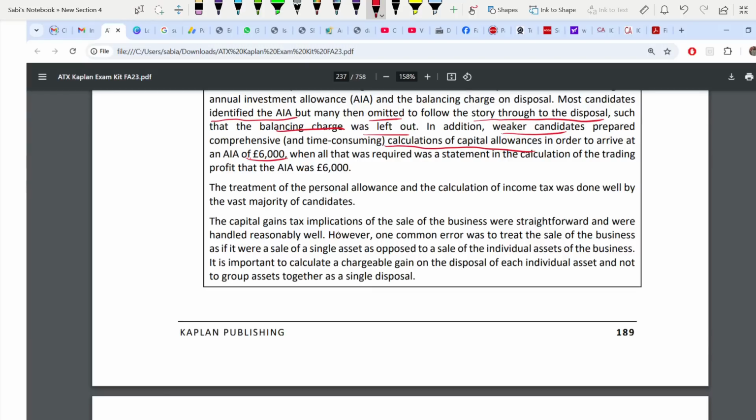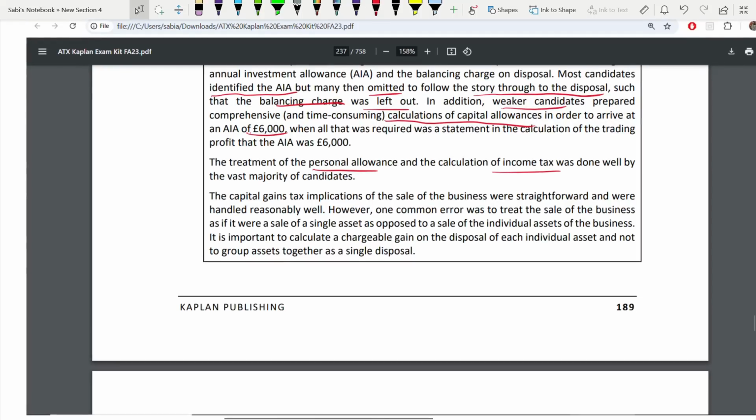So the personal allowance and income tax was done well by many of the candidates, thank God. And regarding capital gains tax, when we are selling the business, this is very straightforward. This is also done well. But there is one common error. We are treating the sale of the business as if we are selling a single asset.